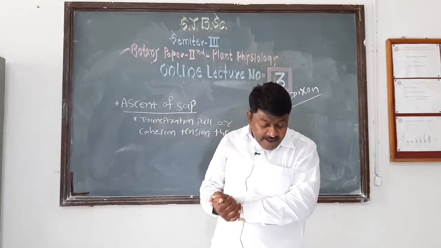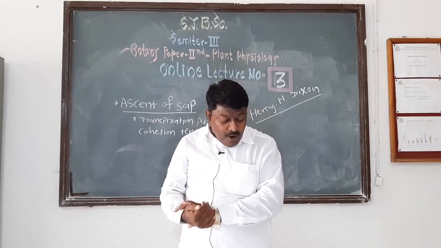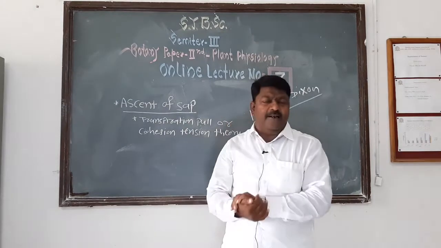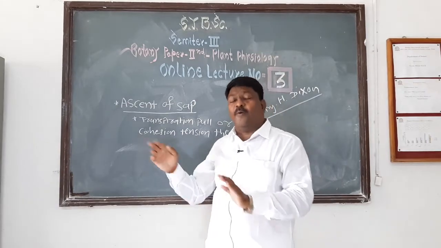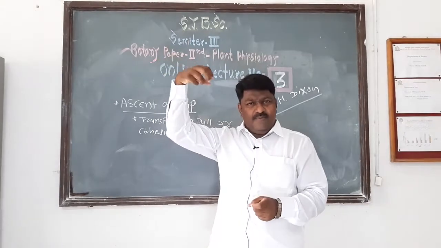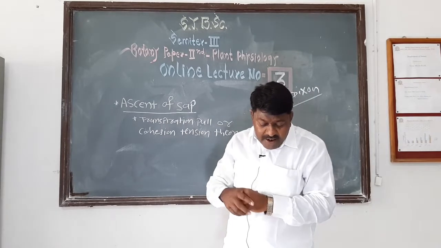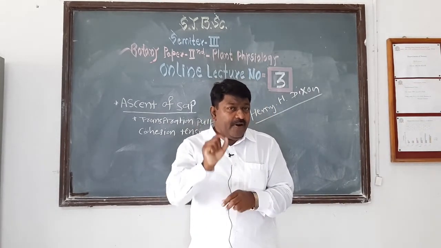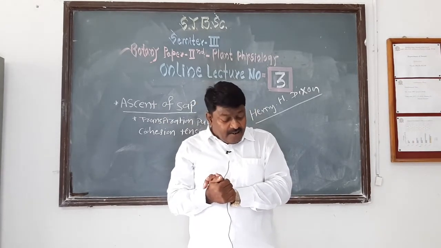Then the third feature is that there is a very strong force of attraction between water molecules and the wall of the xylem. We already studied the path of ascent of sap. During ascent of sap, when water moves through xylem, there is a strong force of attraction between water molecules and the wall of the xylem cells. Understand? This is the third feature.